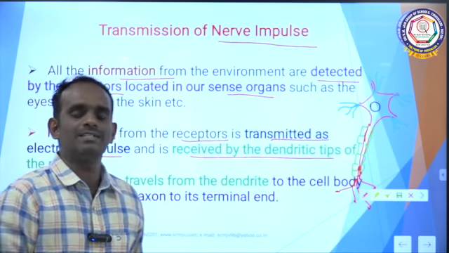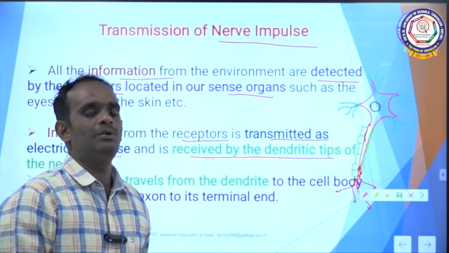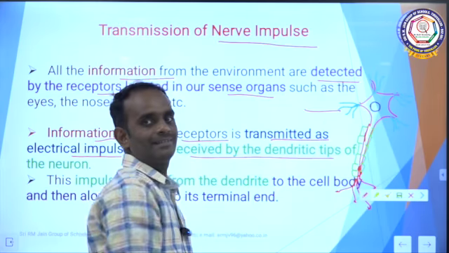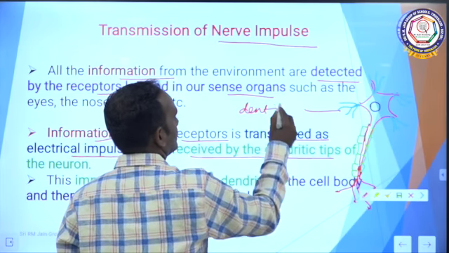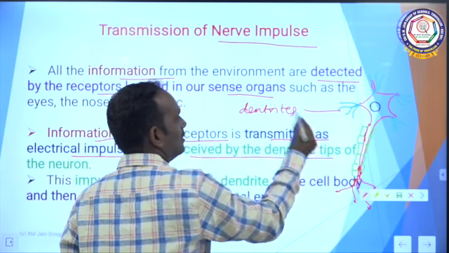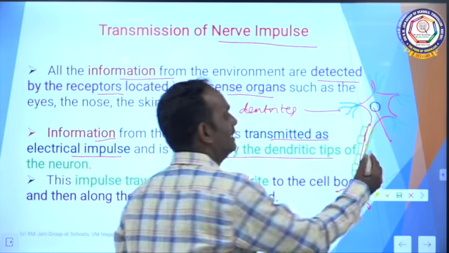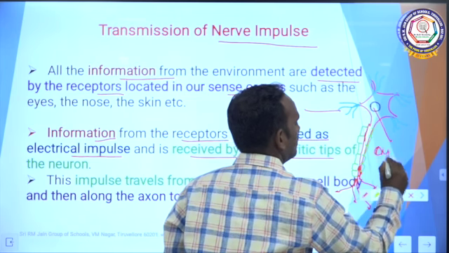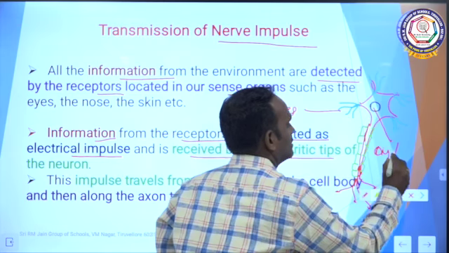In the previous class we already studied the structure of a neuron. Neuron has 3 parts. What is this, children? Very good, dendrites. What is this? Nice. It is cytoplasm. In that cytoplasm it is nucleus. Cytoplasm is called cyton.